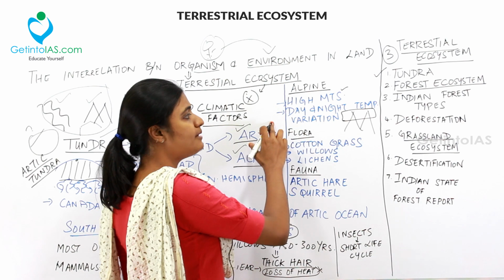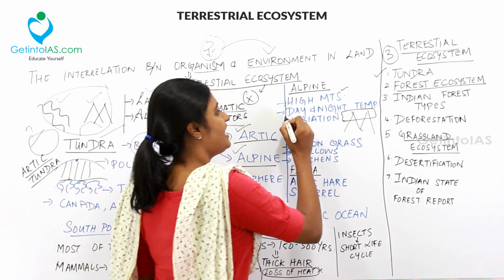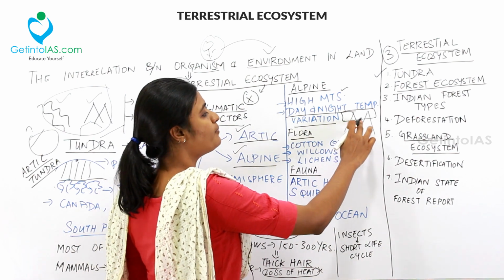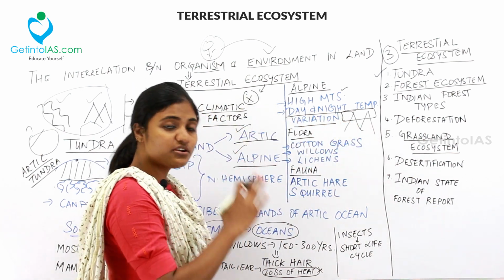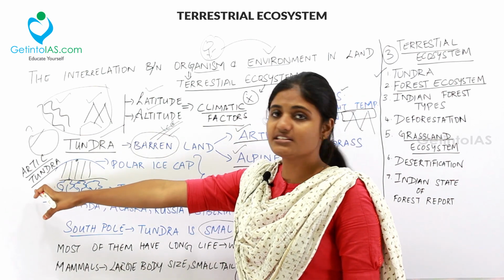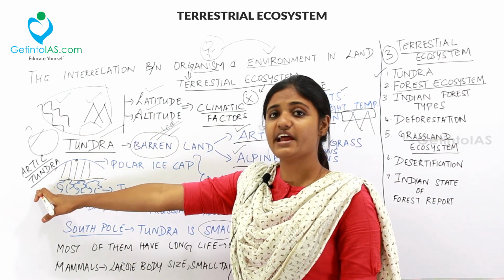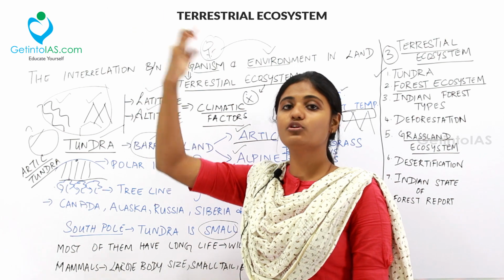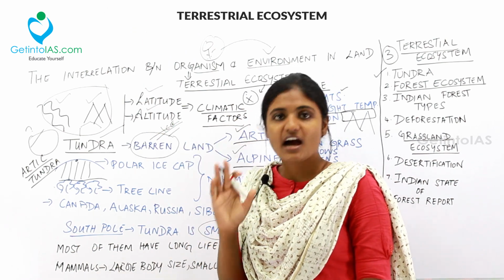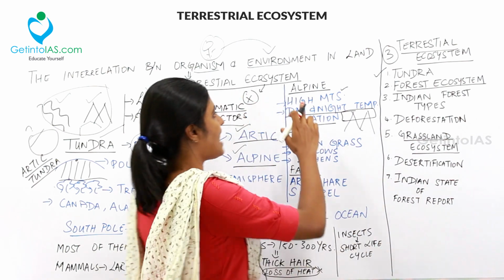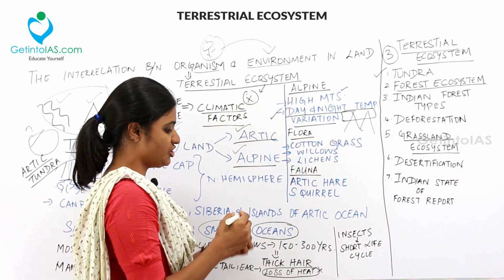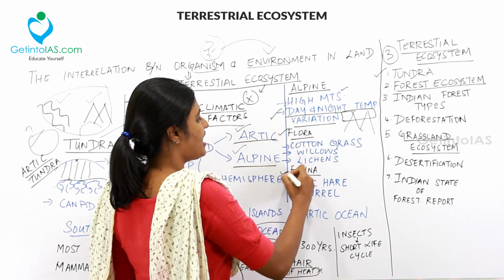Next thing, in Alpine tundra you can see day and night variations because it is found on the top of these mountains. But you cannot find day and night variation in the Arctic tundra, because it is entirely found in the North Pole and the South Pole. So the climatic differentiation is hard to find, but in the Alpine region you can find the day and night temperature variation.